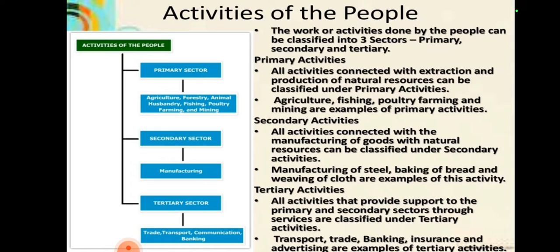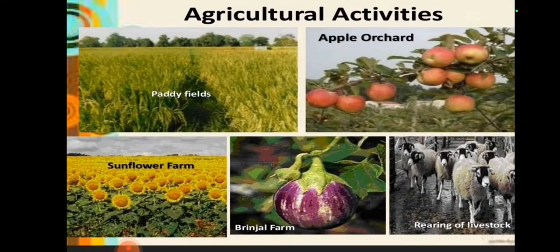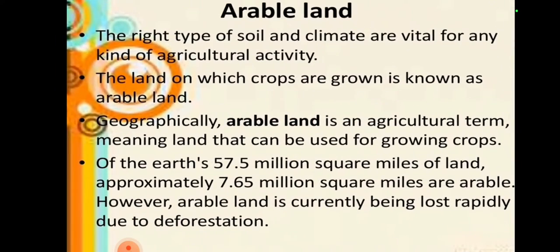All activities connected with extraction and production of natural resources can be classified under primary activities, like agriculture and gardening, horticulture and rearing of livestock, etc. Arable land, the right type of soil and climate are vital for any kind of agricultural activity. The land on which crops are grown is known as arable land.